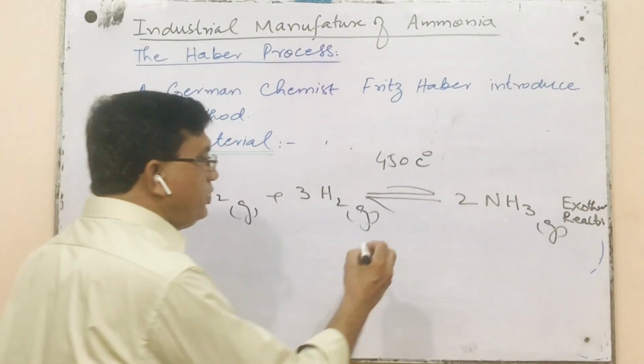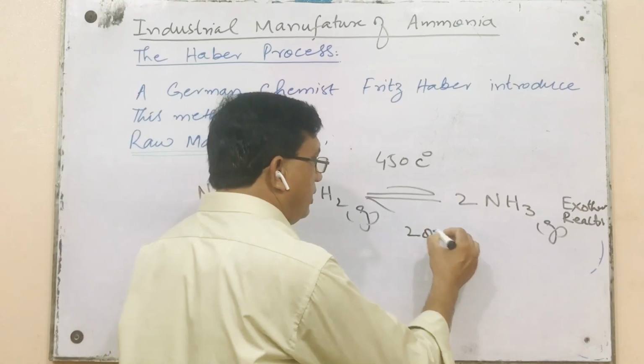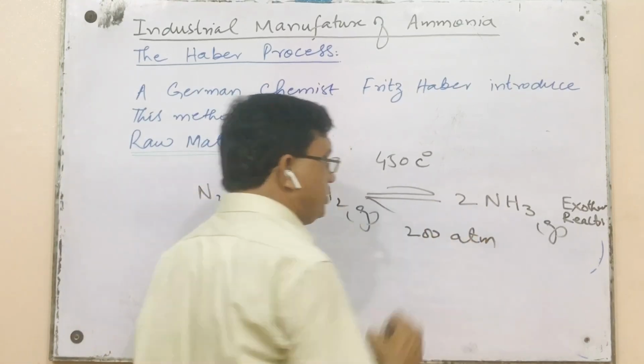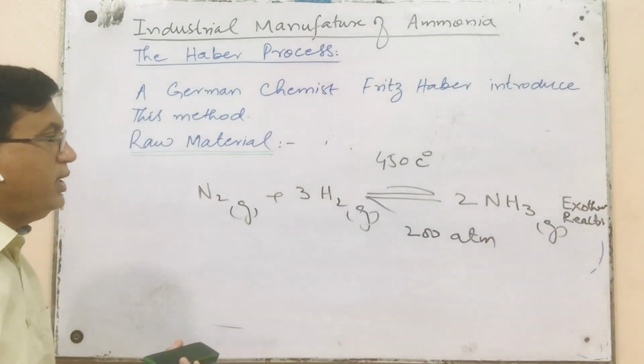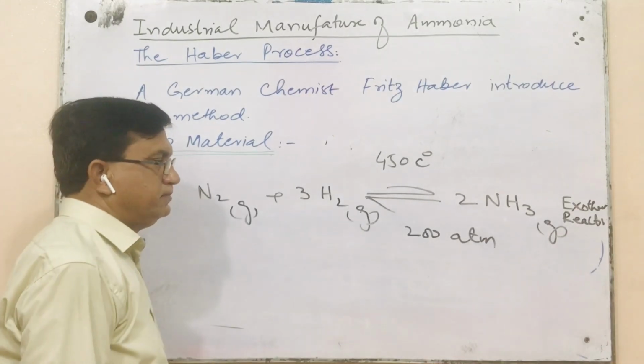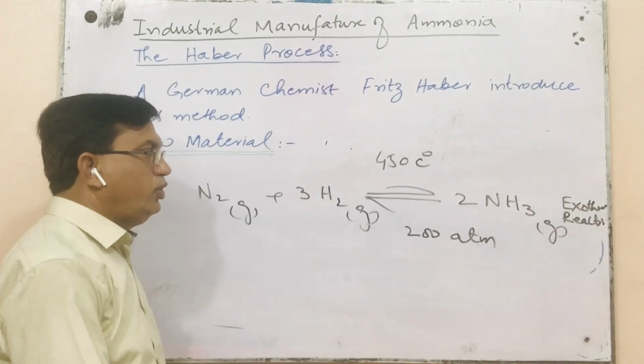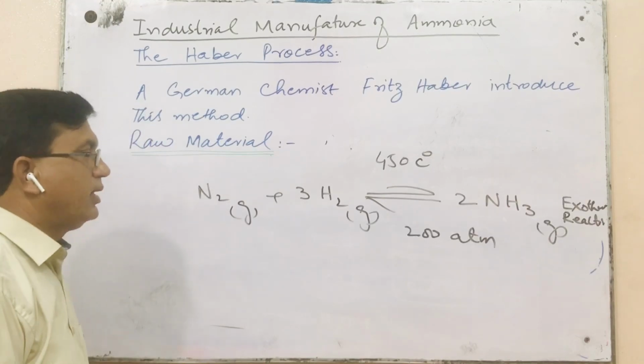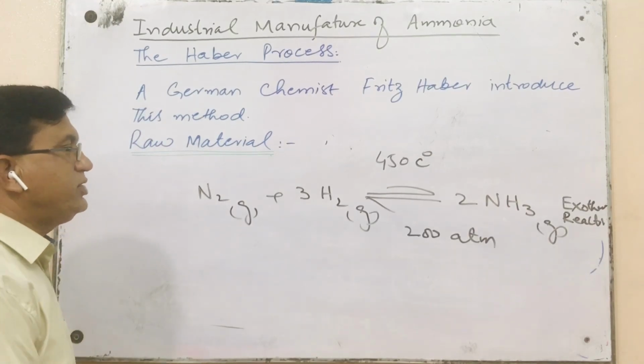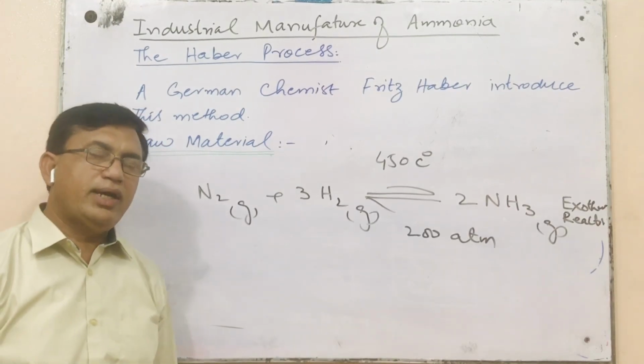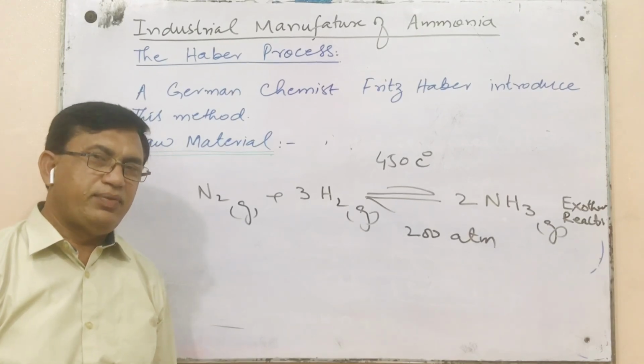Second is, we use 200 atmospheric pressure. We know that according to Boyle's law, if we increase the pressure, the volume of the gas will decrease.